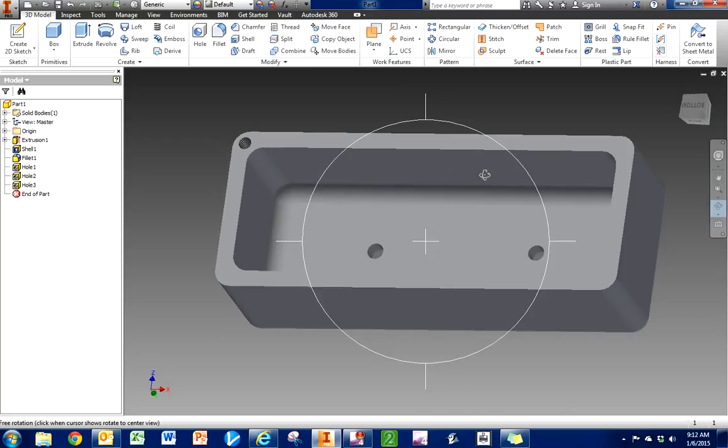Now I could go through the same process to apply the same hole to each of these, but what I'm going to do is this. I'm going to create what is called a rectangular pattern. The reason is all of the holes created by the patterning are going to be referenced back to this hole right here. The usefulness of that is this. If I go back and I need to change this hole, if I change just this one hole, it will change all the holes because the rectangular pattern is based off of that hole.